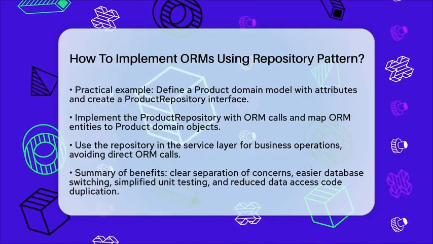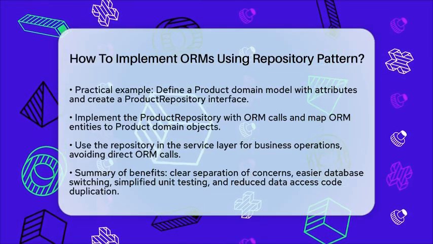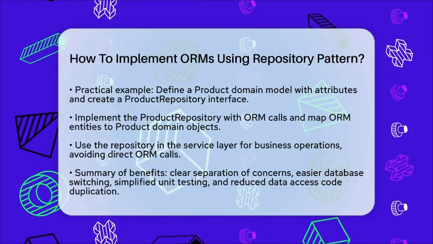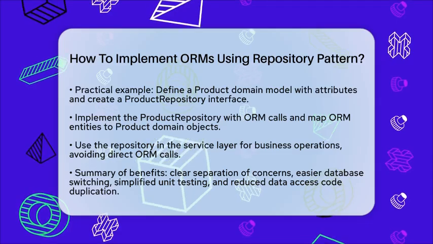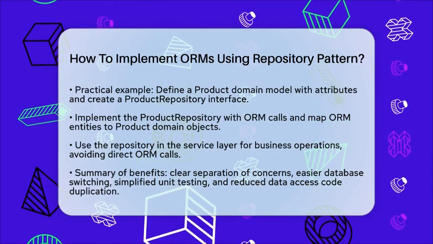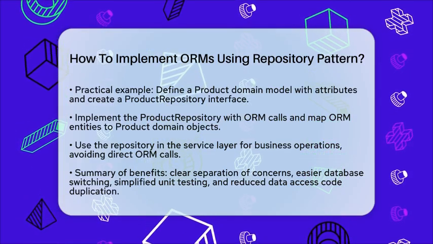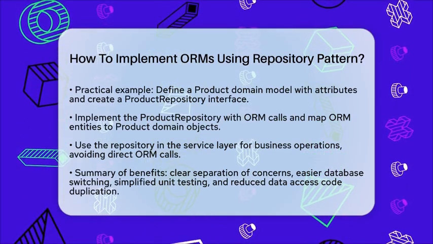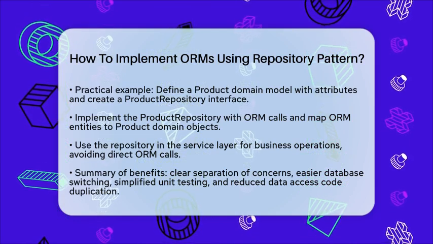Map the object-relational mapper entities to product domain objects inside the repository. Finally, use the repository in your service layer to perform business operations without making direct object-relational mapper calls. The benefits of this approach are clear.